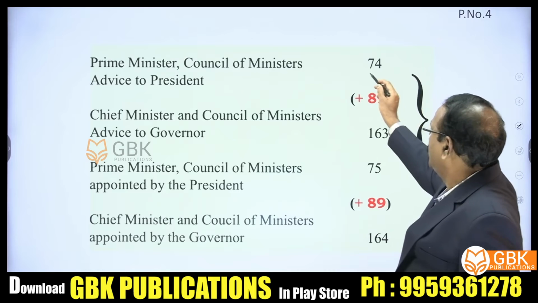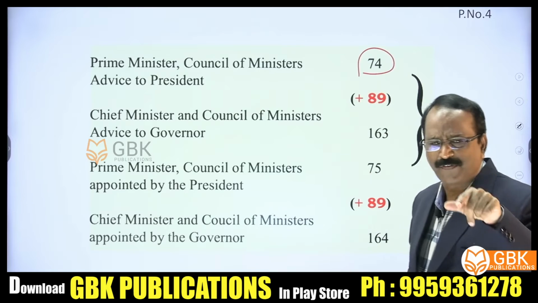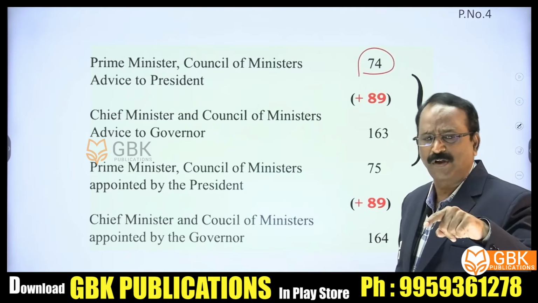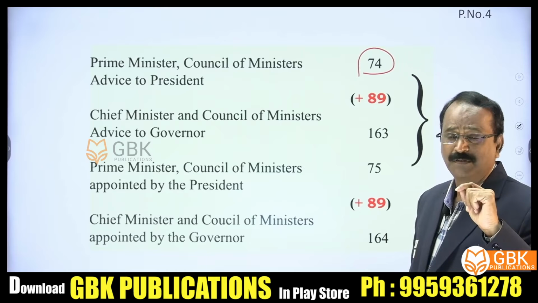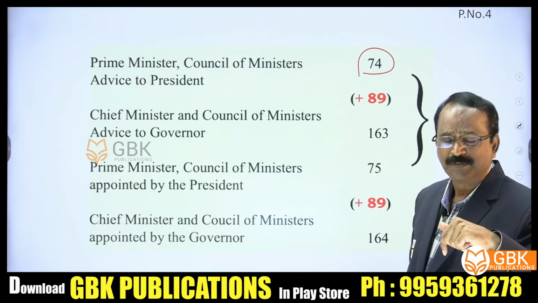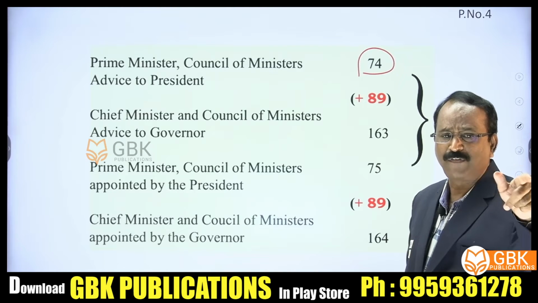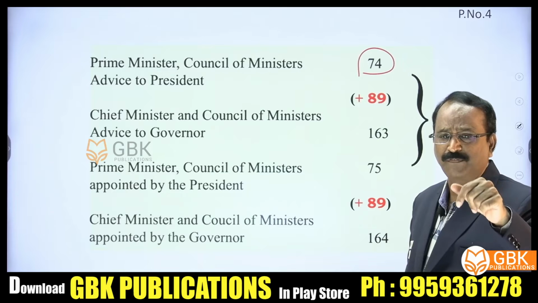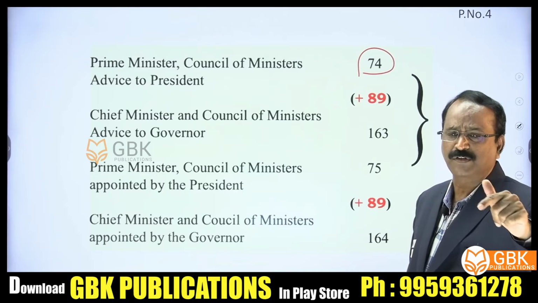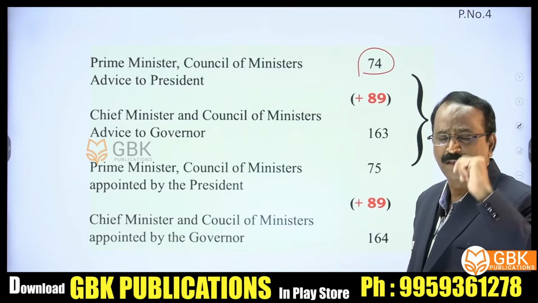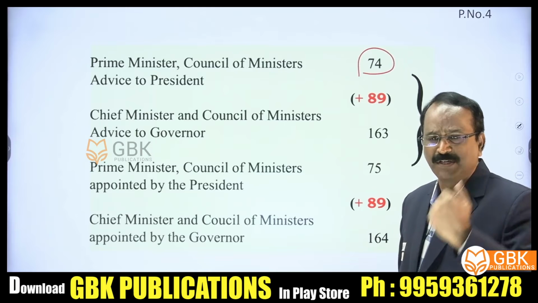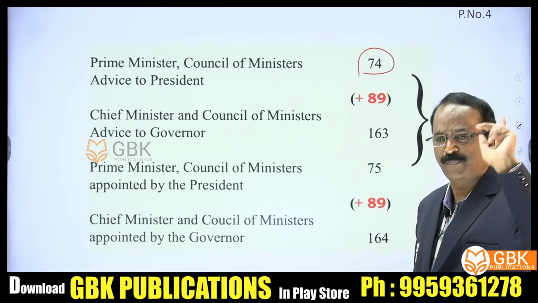Yes, Article 74 deals with that. At the state level also, there is a Chief Minister and Council of Ministers to advise the Governor. That is replicated. Article 74 deals with the advice given by the Council of Ministers to the President of India. In the state also, the Chief Minister and Council of Ministers advise the Governor in discharging his duties. All those details I will explain later.